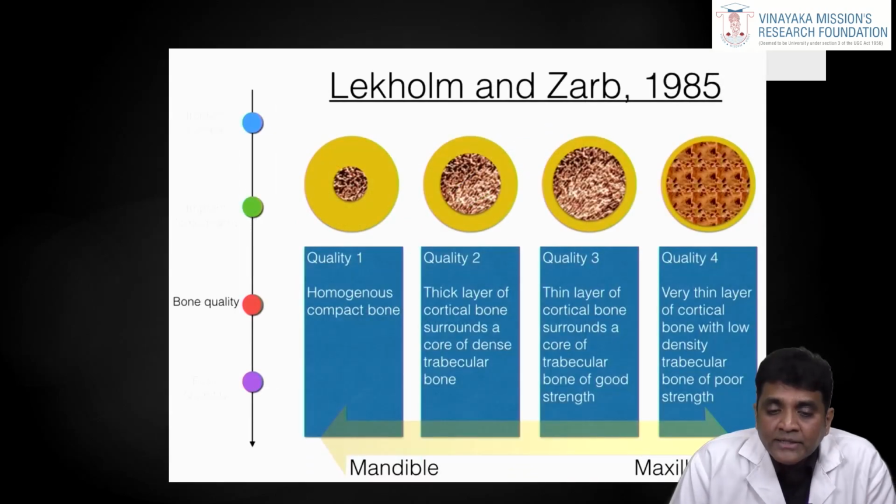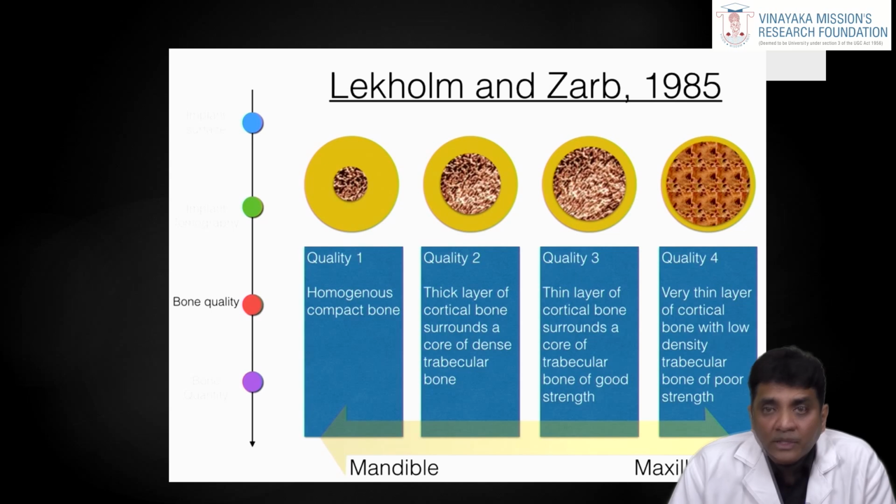Coming to bone quality, osseointegration will also depend upon the bone quality available in the implant site. The bone quality is of type 1 to type 4. Type 1 is a homogeneous compact bone. Type 2 is a thick layer of cortical bone surrounding a core of dense trabecular bone. Quality 3 is a thin layer of cortical bone with more trabecular bone. And quality 4 is a very thin layer of cortical bone with low density trabecular bone. Here, the poorest quality is quality 4 and the highest quality is quality 1.